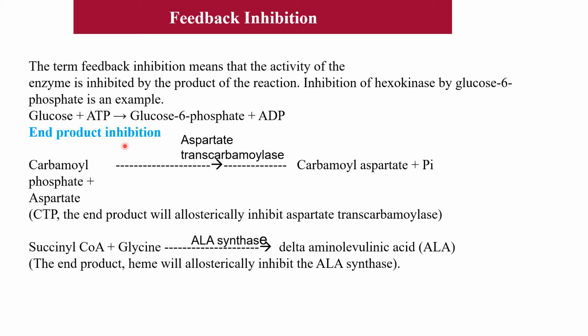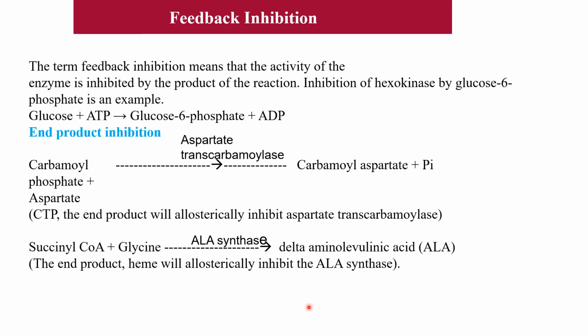So that is the feedback inhibition, or end product inhibition, or product inhibition. The next example is carbamyl phosphate plus aspartate. By the action of aspartate transcarbamylase, it forms carbamyl aspartate and inorganic phosphate is separated. The end product of this reaction is CTP. CTP will inhibit aspartate transcarbamylase allosterically. What allosteric inhibition is, we will see later on. So end product inhibition is usually allosteric inhibition. One example is CTP inhibiting aspartate transcarbamylase.